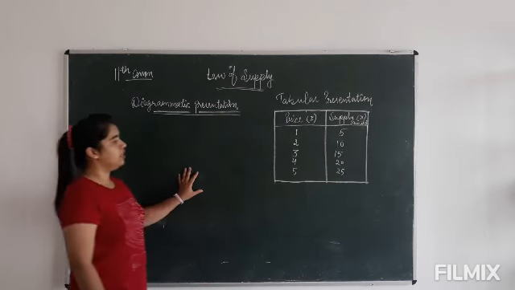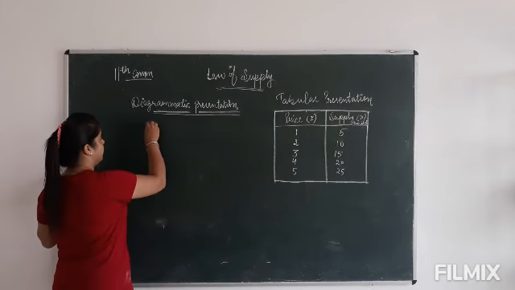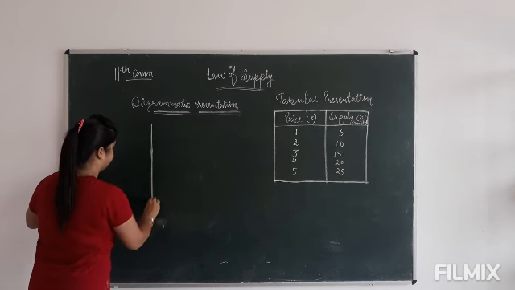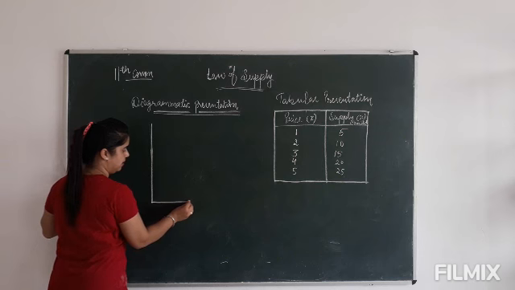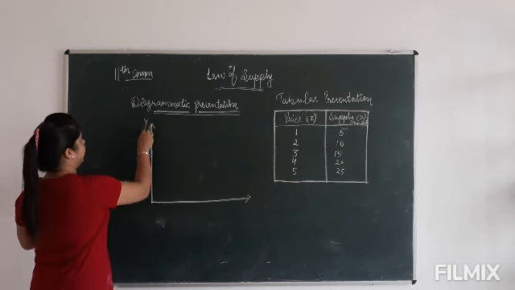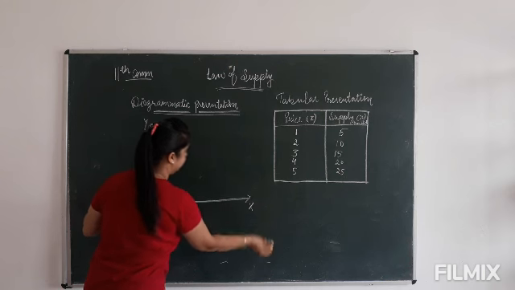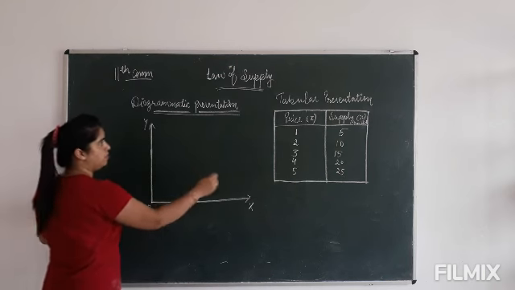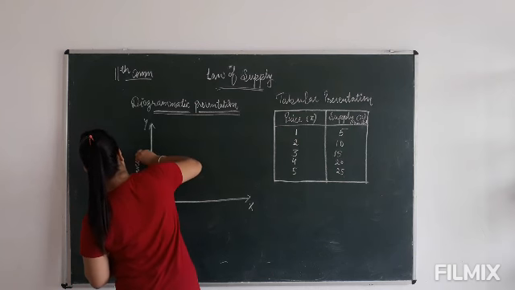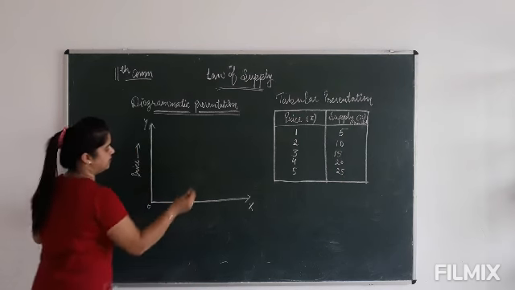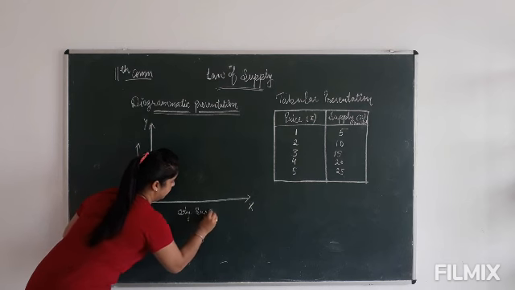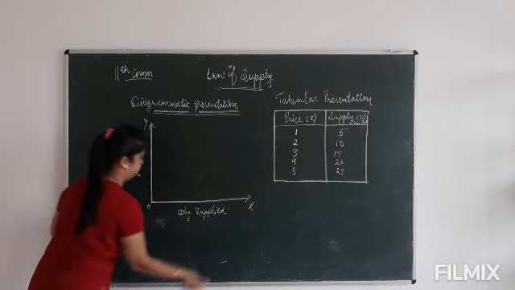Now, how can we draw the diagram with this? We have to draw the two axes, the y-axis and the x-axis. I am going to take price here on the y-axis and the quantity supplied on the x-axis.